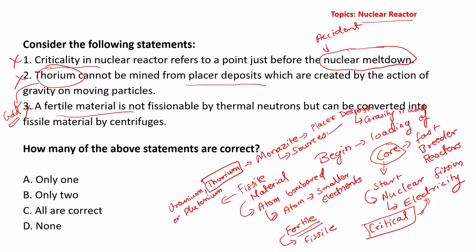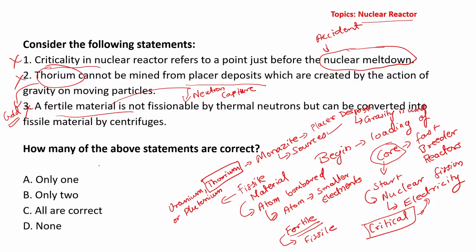For the purpose of converting fertile material into fissile material, or making it fissionable, several methods are used. One of them is neutron capture. What you do is you act upon the nucleus of the atom and change the nucleus according to your need, and through it make fertile material a fissile material.